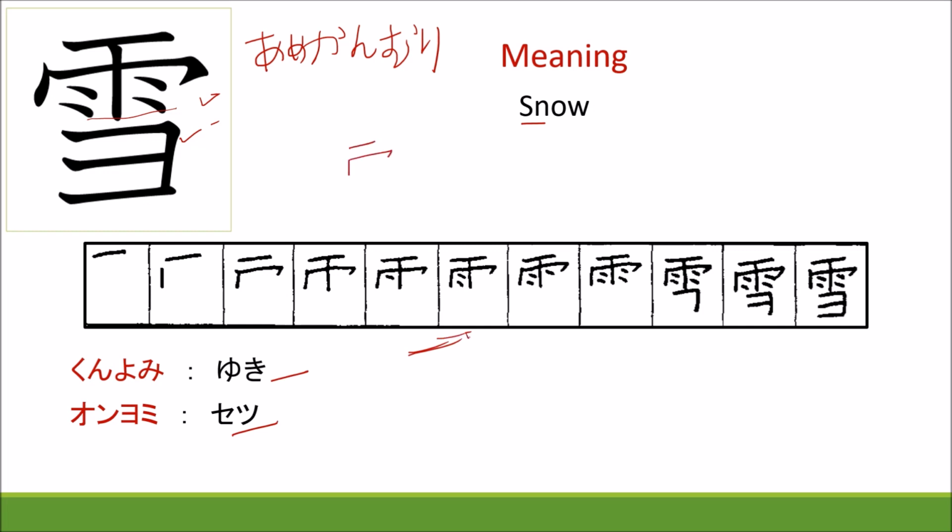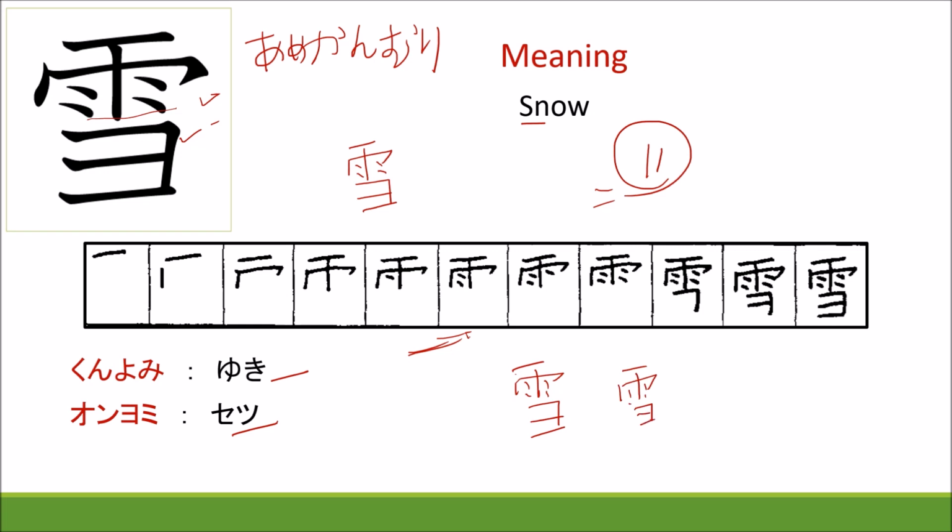Ichi, ni, san, shi, go, roku, shichi, hachi, kyu, ju, juichi. 11 strokes. Okay, kakusu, ju, ichi. Write 2-3 times like this. You never forget the kanji.